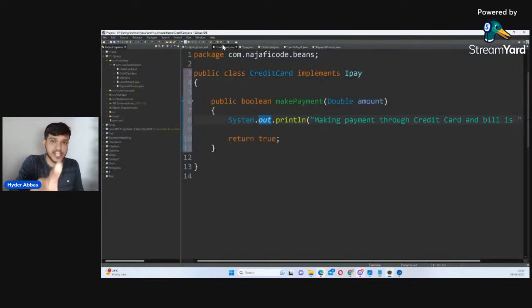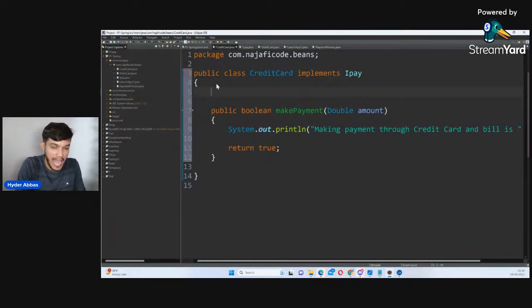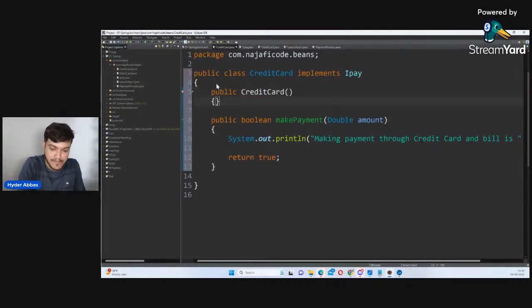Whenever you create an object, the constructor will be invoked, right? That's a constructor invocation. So I'll be writing the constructor here just to demonstrate that the object is created. I will not create the object. If Spring IOC is creating my object, don't you think this constructor, whatever I'm writing here, will be executed? And if this constructor is getting executed, it means that the object is created successfully.